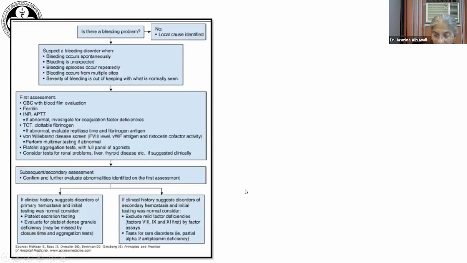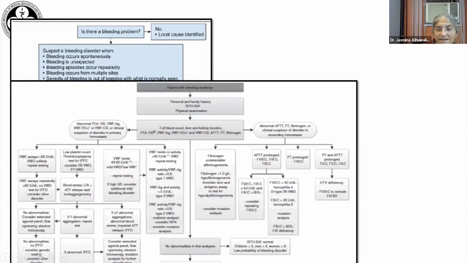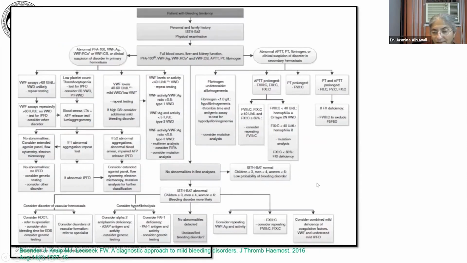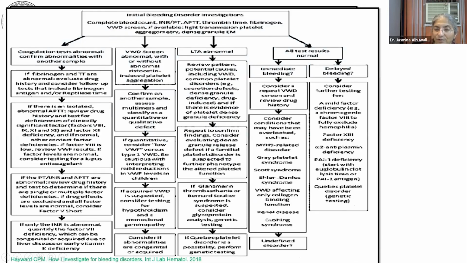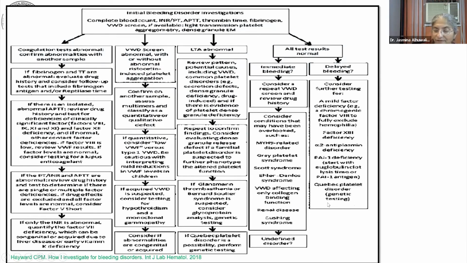So as you can see, we take a clinical history, there is a clinical examination, then we do a series of tests, and then a second panel of tests, sometimes a third panel of tests, and use a large number of investigations to reach a diagnosis. So obviously there is something like an algorithmic approach which is being done. And for this, there are a variety of them available, such as this. Some algorithmic approaches for milder bleeding disorders, some for children, and others for a whole variety of other bleeding disorders. And in fact, each lab may have to have its own algorithm depending on the kind of population it's looking at and the kind of investigative facilities available.